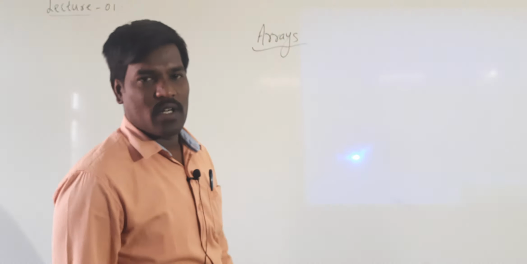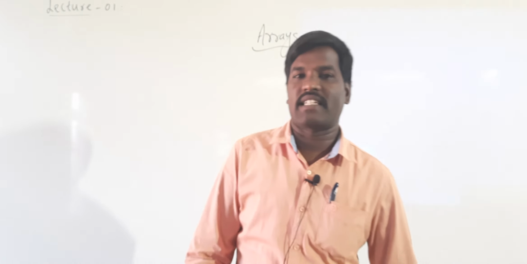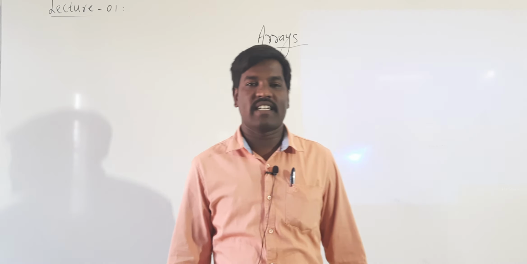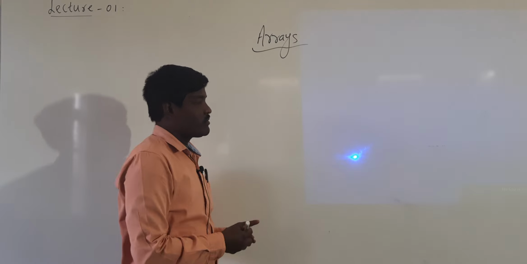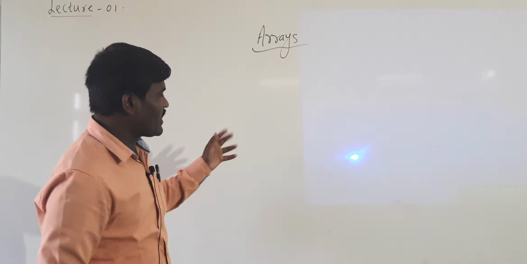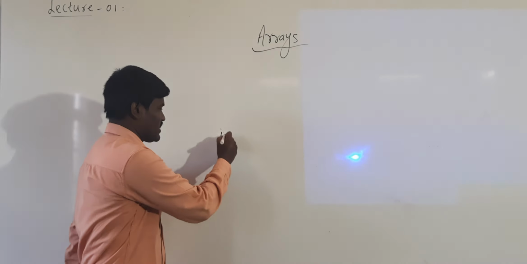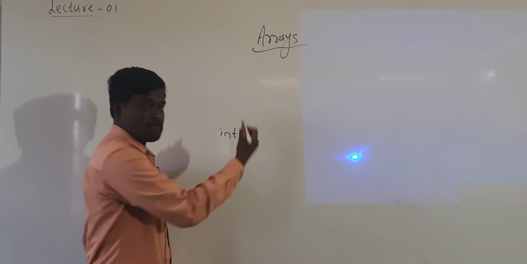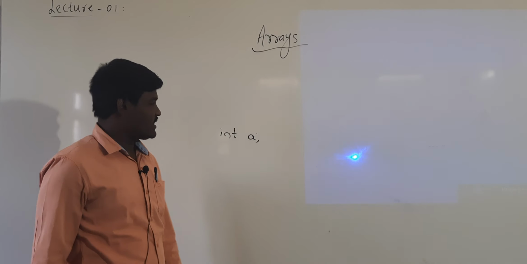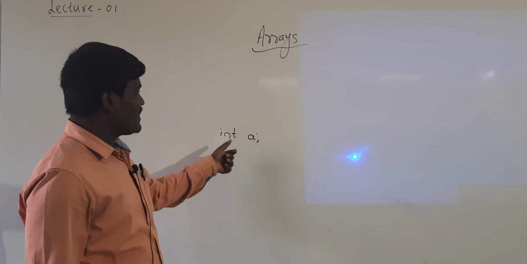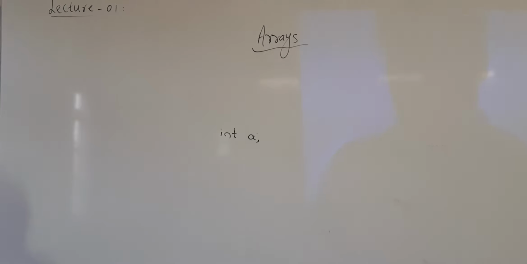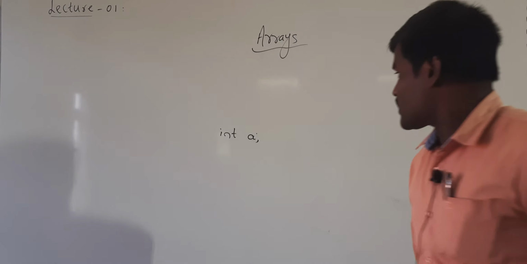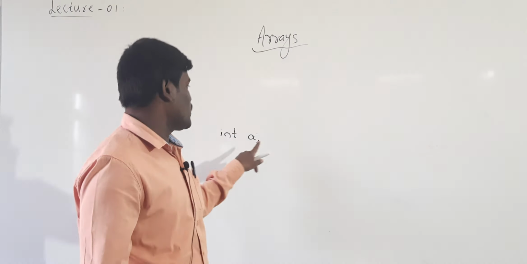Okay. So first of all, arrays means it is the collection of homogeneous data elements. For example, before studying the arrays, I have to write one example here. int a. Here int a means you can store only one value in a variable. You can store only the single value in a.